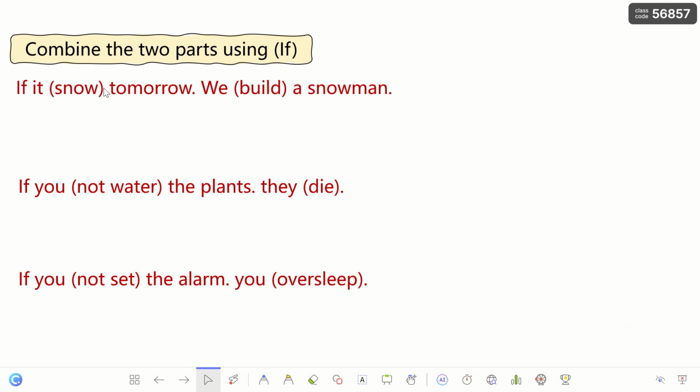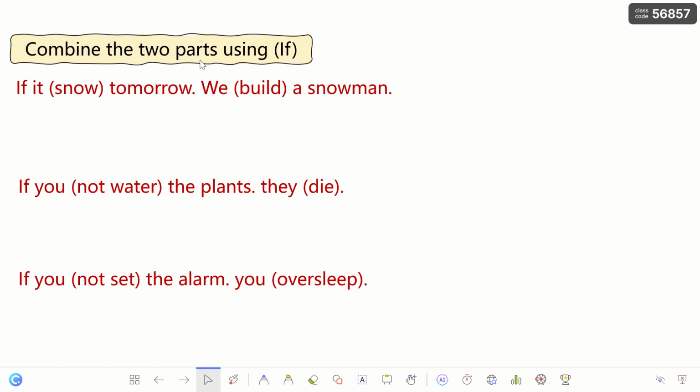As we know, the rule of conditional one is using present simple and future in the result clause. So if it snows tomorrow, we replace the full stop with a comma, then we change this one to a small letter. So, if it snows tomorrow, we will build a snowman.